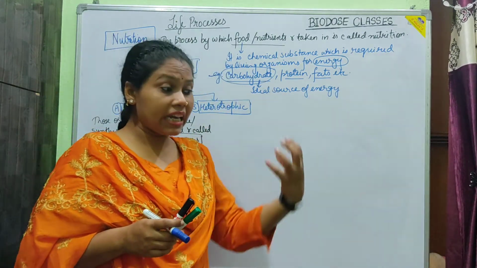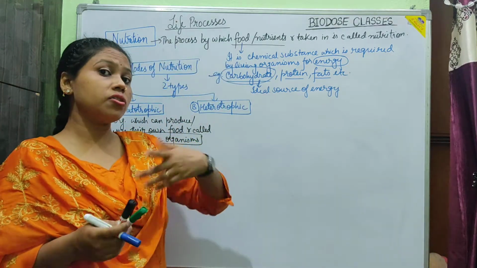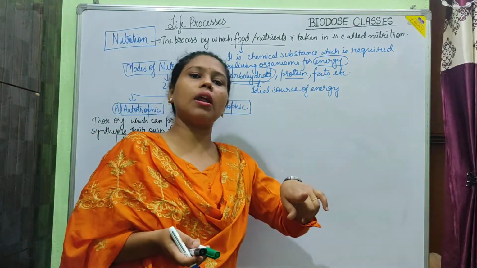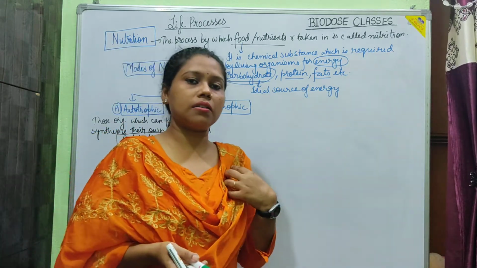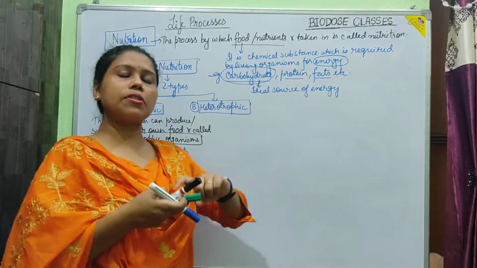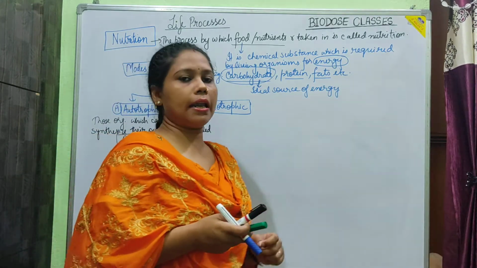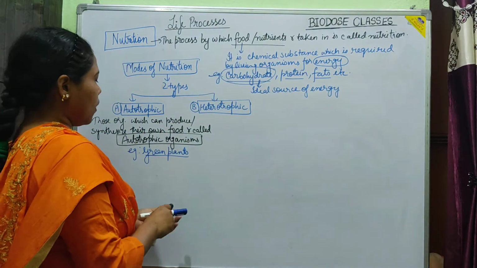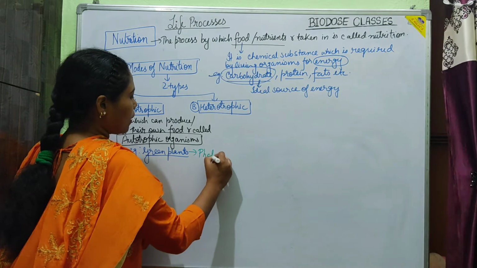But we cannot eat that solar energy. So that solar energy must be changed into what? What are we eating? We are eating chemicals. So that solar energy must be converted into chemical form for our consumption. The intermediate organisms which convert this solar energy to chemical energy are these plants, by the process of photosynthesis.